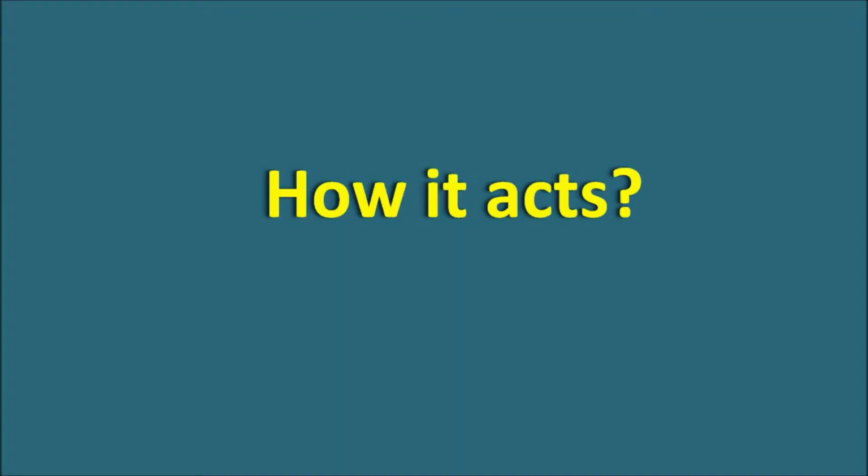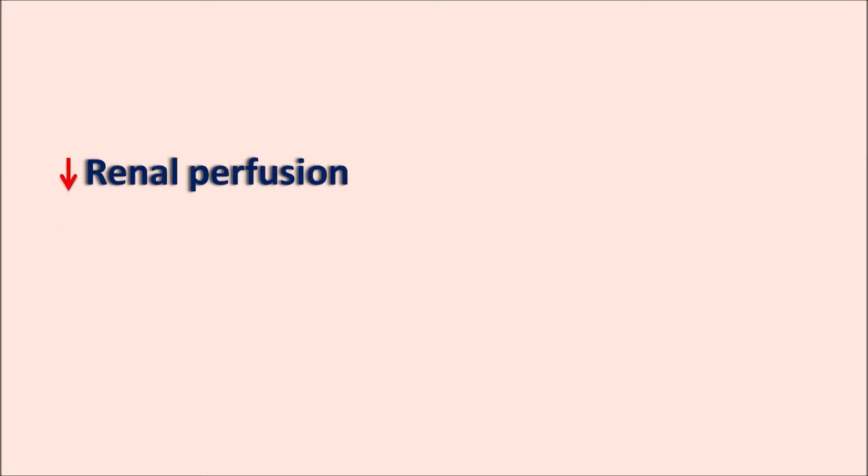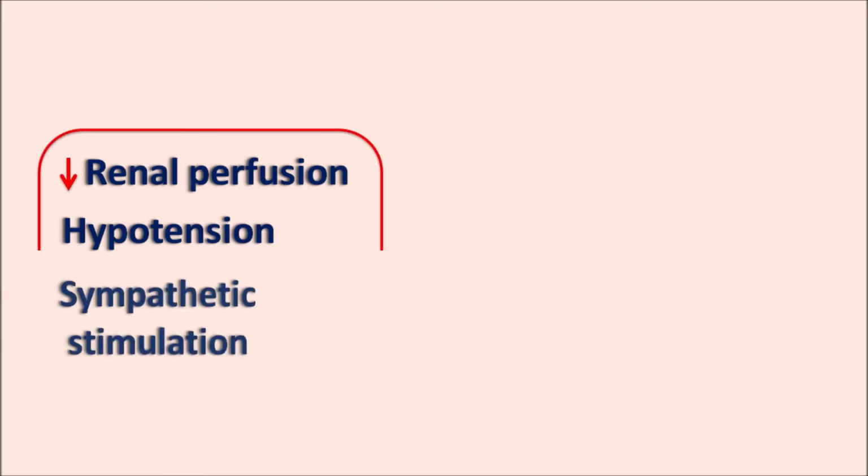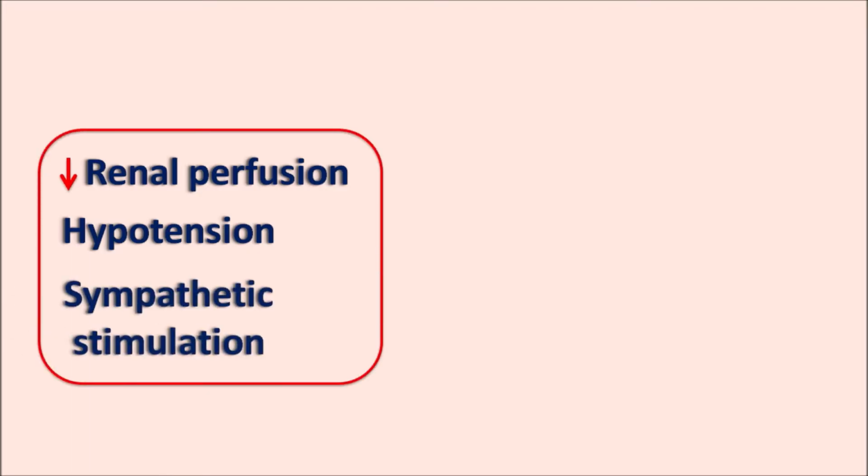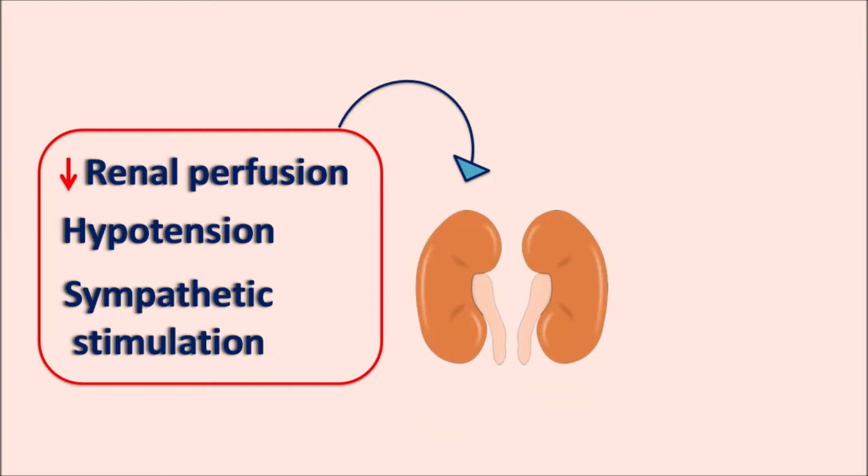How it acts. Whenever there is decreased renal perfusion pressure or other conditions like hypotension or excessive sympathetic stimulation, all these conditions can stimulate the renin-angiotensin system such that renin is released from the distal tubule. This renin has proteolytic activity.